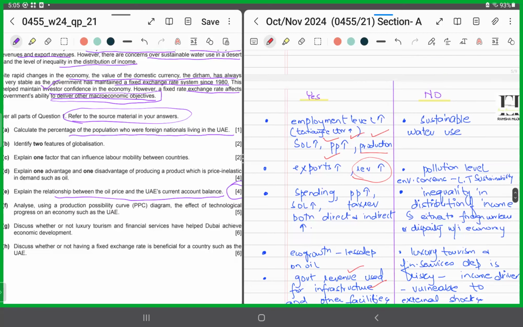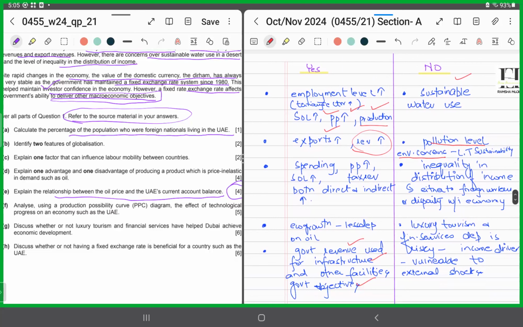However, you can also say that no, it was not that fruitful because it again gives a big question mark on its sustainable water use, and it raises questions on the long-term sustainability since it can also increase pollution level, and it can raise environmental concerns as well. Further, it has also caused differences in the inequality of the distribution of income. It could be that either it's only the foreign workers who are enjoying a rise in their income, or it could be that the disparity within the economy has widened. So in that case, it might not be that beneficial.